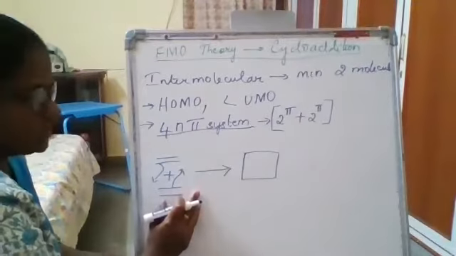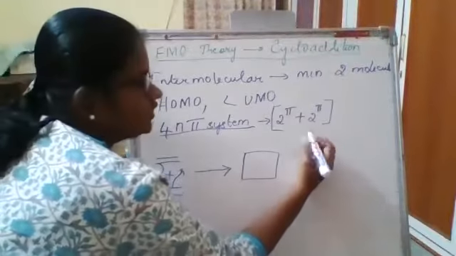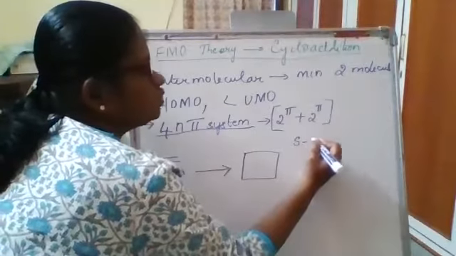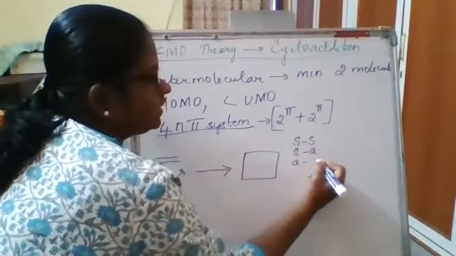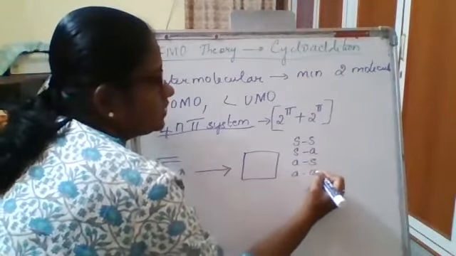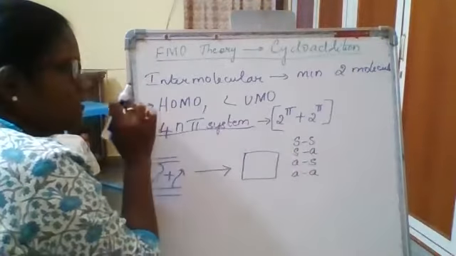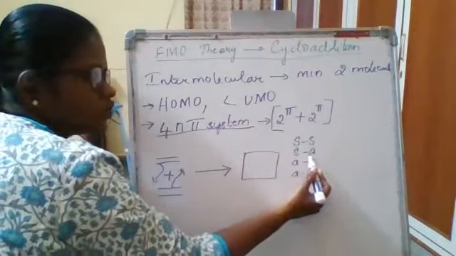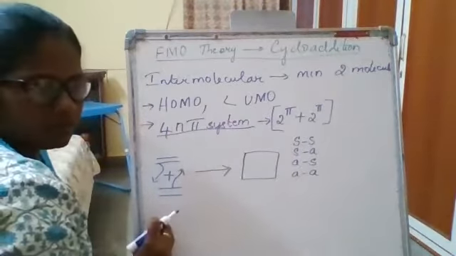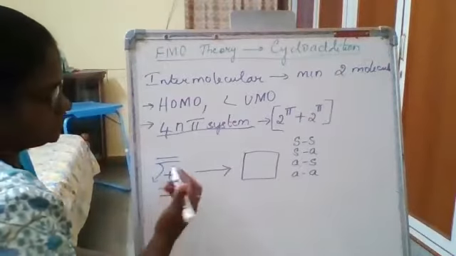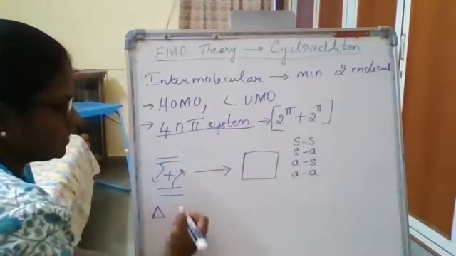These are irreversible reactions, and the formation of this product can take place in 4 different patterns. We have supra-supra interaction, supra-antara interaction, then antara-supra and antara-antara interaction. So based on these, we are going to apply this FMO theory, whether supra-supra, supra-antara, antara-supra or antara-antara are possible under the thermal condition or under the photochemical condition. Now, coming to the first condition, that is the thermal condition.